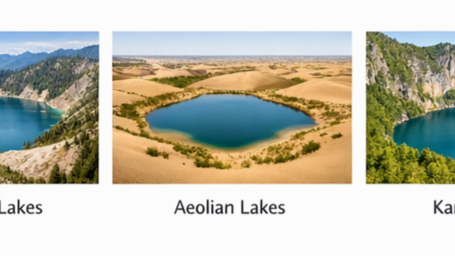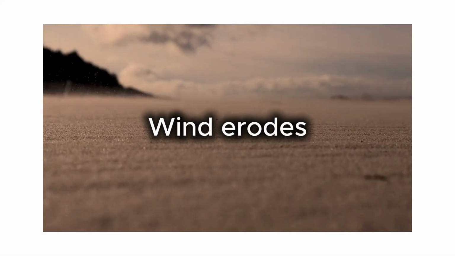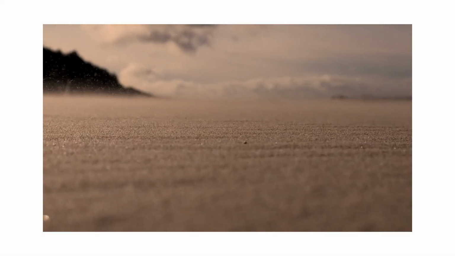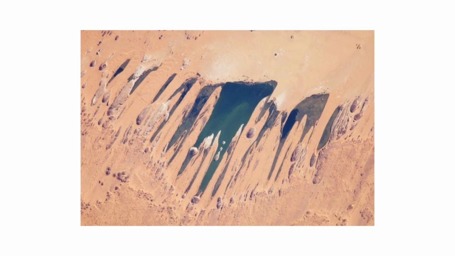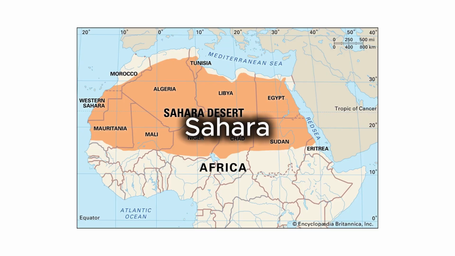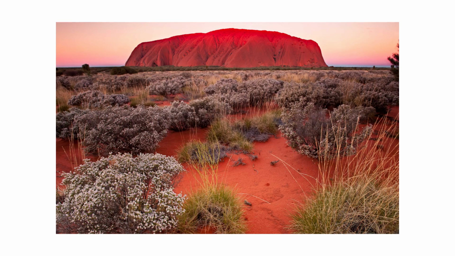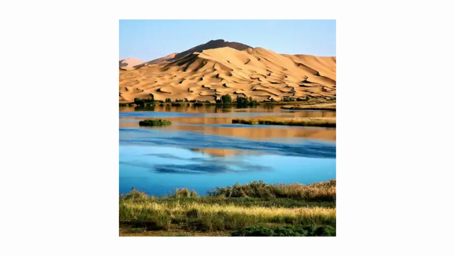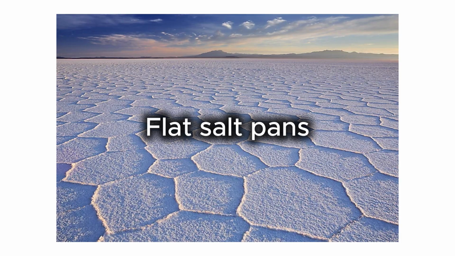Aeolian lakes. Wind erodes loose sediment in dry regions, gradually forming low-lying basins. When these sit at or below the water table, groundwater seeps in and creates a lake. Parts of the Sahara and Australia have lakes that formed this way. In arid climates, they often dry out seasonally, leaving behind flat salt pans when the water evaporates.